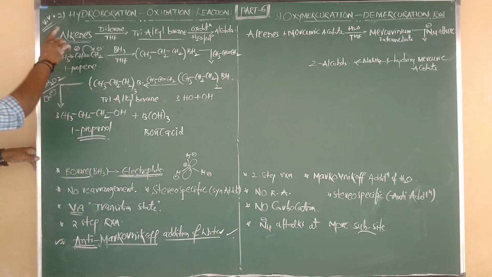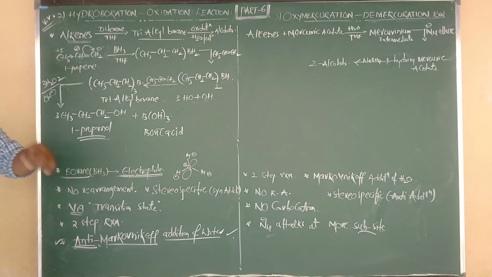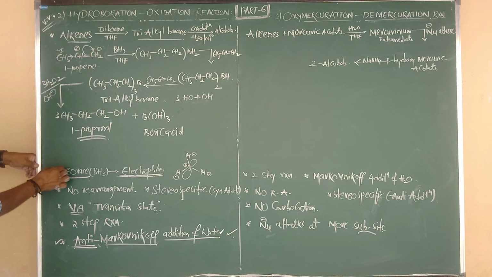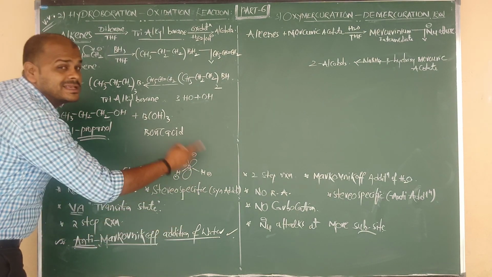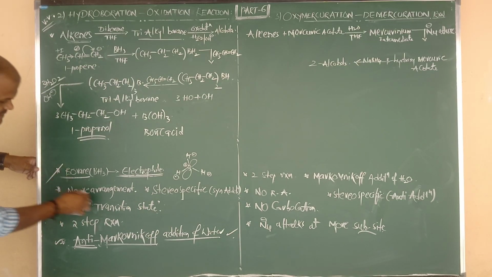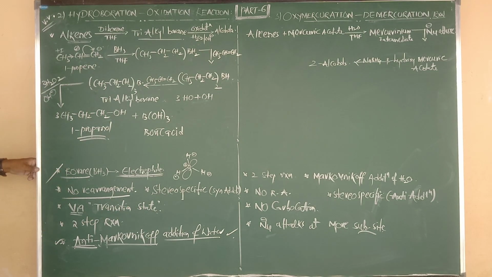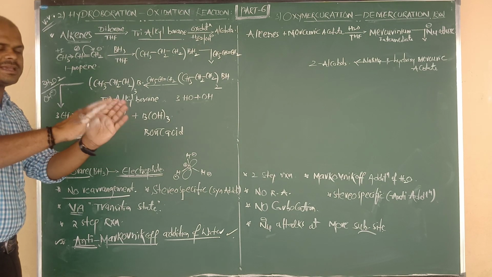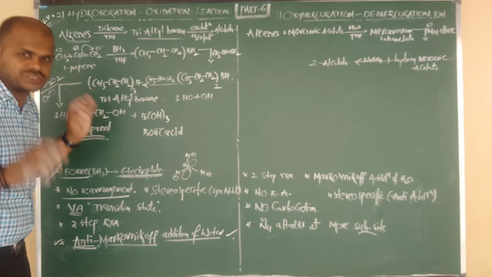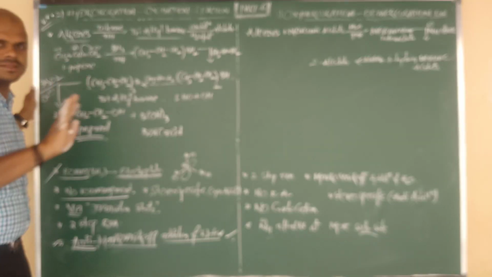Some other important points I want to show you. They are important from an objective point of view about the hydroboration oxidation reaction. Right, Nana? So in hydroboration oxidation reaction, boron will act as electrophile. Boron contains charge plus. Surrounding hydrogens are going to act as what, Nana? H minus. In this reaction, no rearrangement will take place. Means secondary to tertiary conversion for stability is not needed. Here no rearrangement, no migration of hydrogen or methyl shift.